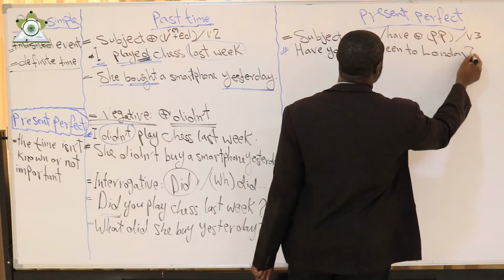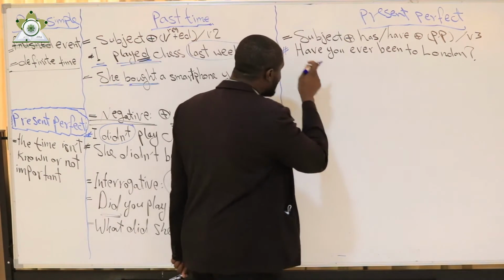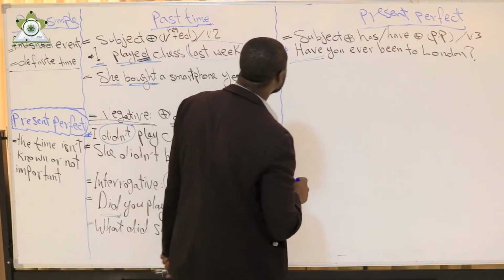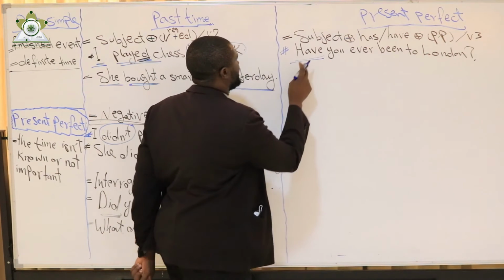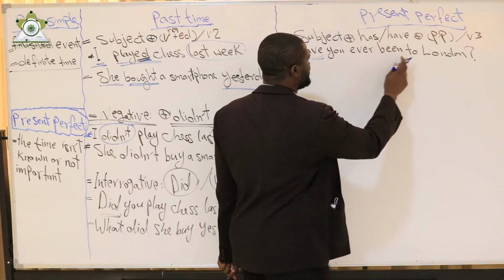I started this rule with the question form. Have you ever been to London?